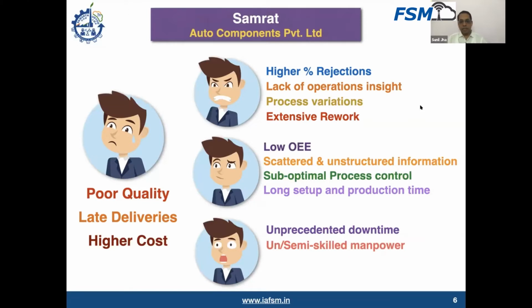In his factory, he has a lot of semi-skilled or mostly unskilled manpower. That is a concern for him. Machine maintenance is a difficult task because he owns some old conventional machines, as well as some state-of-the-art NC machines. Later on, some of his own workers try to do the maintenance. Sometimes he gets support from the machine manufacturer, but it always creates some kind of downtime, as we have seen. And decision making is always late because he never has a clear picture of his organization. So that's how Samrat is running his business. He is in the business of auto components, and these are certain issues he experiences day in, day out.